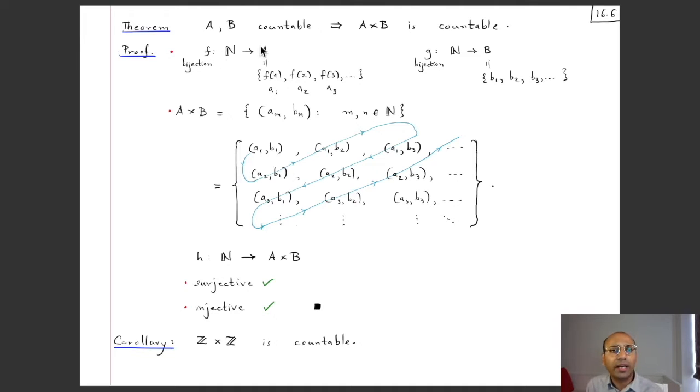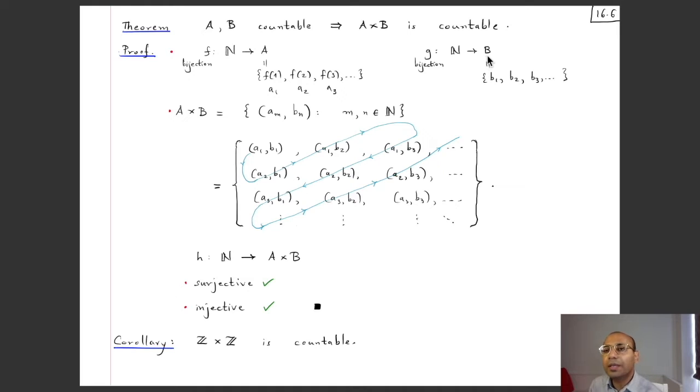We know that the set A is countable, and so there exists a bijection, let's call it F, from the set of natural numbers to A. So then this map is surjective. So this A is the image or the range of this function. So this A is the set of all Fn where n is a natural number. So it's the set F1, F2, F3 and so on. Now if I call this F1 as A1 and F2 as A2 and so on, in general Fn as An, then this A is the set An where n is a natural number.